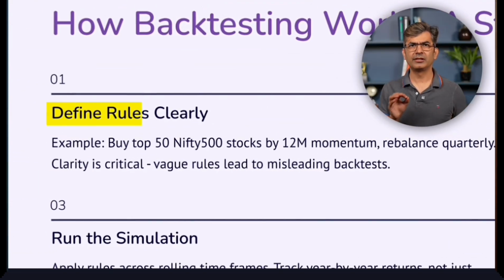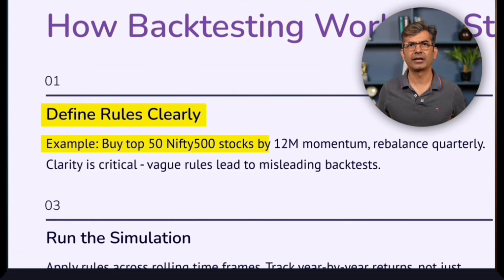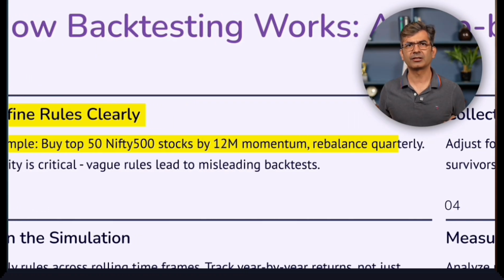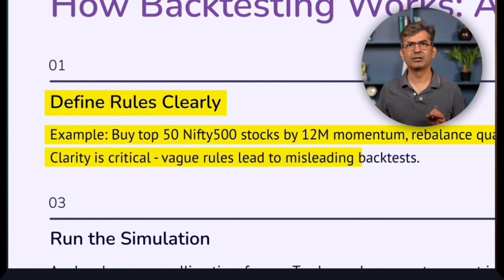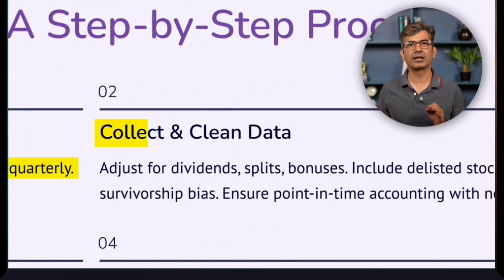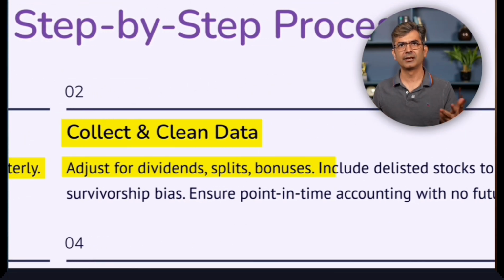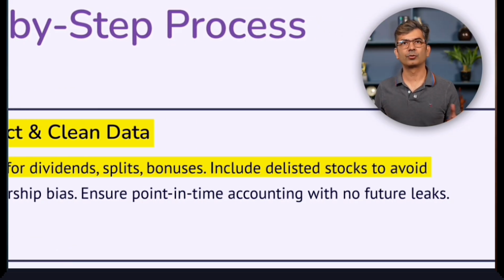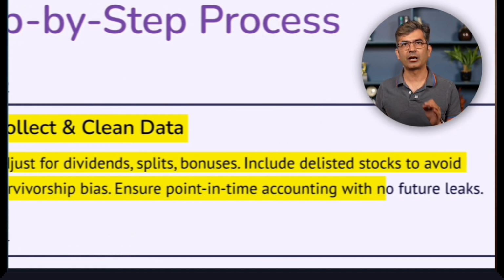How does backtesting work? Let's do a little deeper version. Step 1: Define rules clearly. Example, buy top 50 Nifty 500 stocks by 12 months momentum. Rebalance quarterly. Clarity is critical. Vague rules make a misleading backtest. Step 2 is to collect and clean the data. Adjust for dividends, splits, bonuses. Include delisted stocks to avoid survivorship bias. Ensure point-in-time accounting, no future leaks.